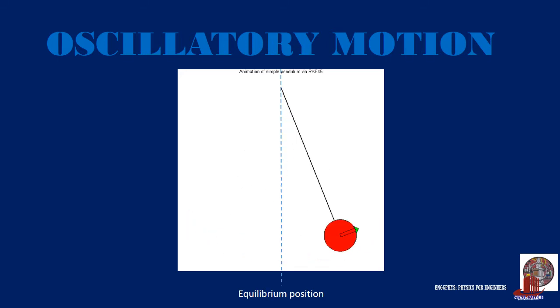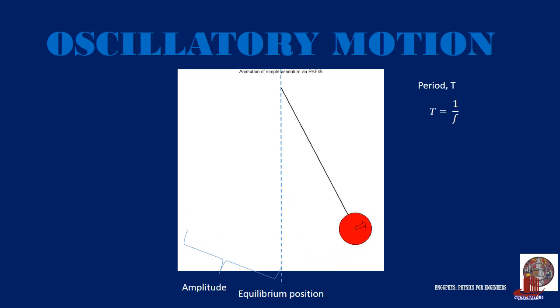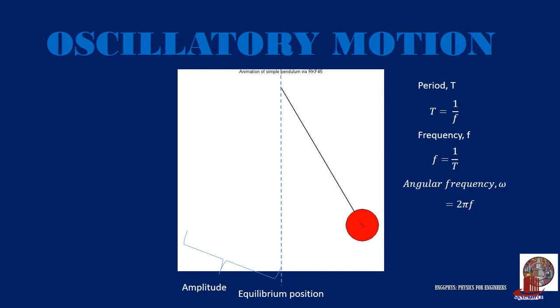Displacement x, or y, is the distance of the body at any instant with reference to the mean position. Amplitude is the maximum displacement of the particle from the mean point. Period is the time it takes for a displaced object to make a complete oscillation back and forth about its mean position. And frequency is the number of oscillations per unit time. The angular frequency, or speed, denoted as omega, is the rate of the particle's angular quantity, given by the formula 2 pi times f, in radians per second.